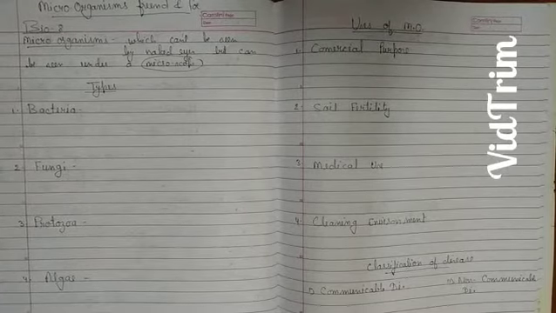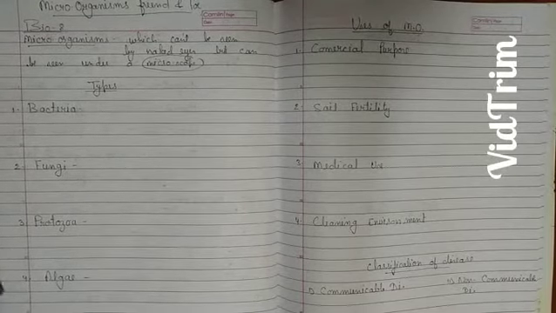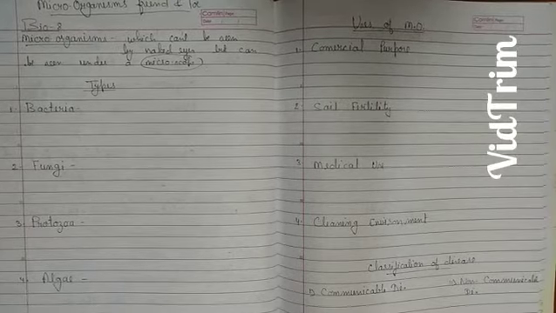Okay, now we have 5 types of microorganisms. First one is your bacteria, fungi, protozoa, algae and virus.